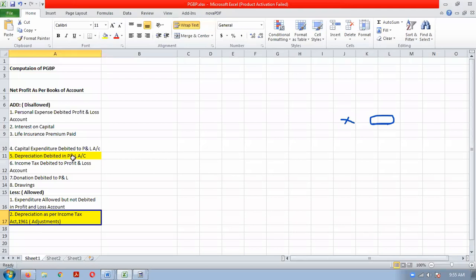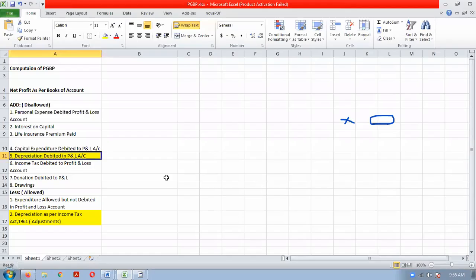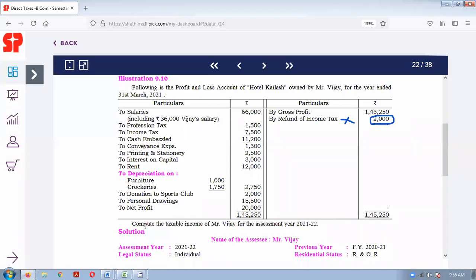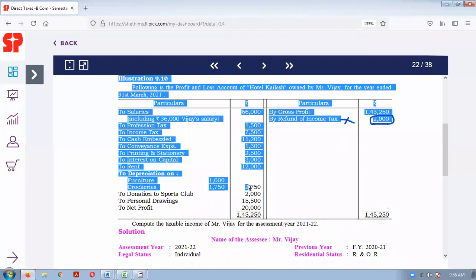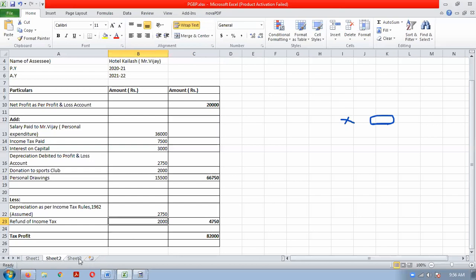Now one more thing, if you look at our workings, here we have seen that depreciation which is debited to the profit and loss account, we will have to add back, and depreciation which is given in the adjustments. Normally in a question, they would give the adjustment of depreciation, but in this question it is not there. So we will assume that both the depreciations are the same only for this question, and we will reduce the same amount.